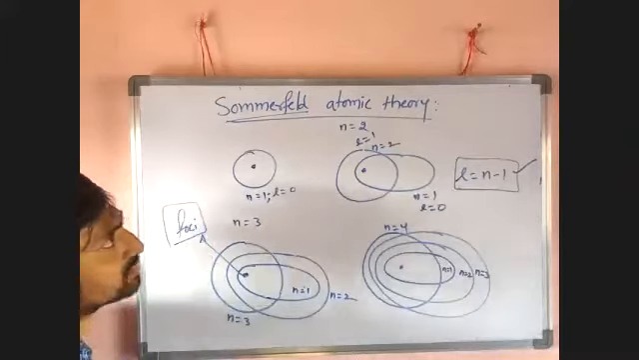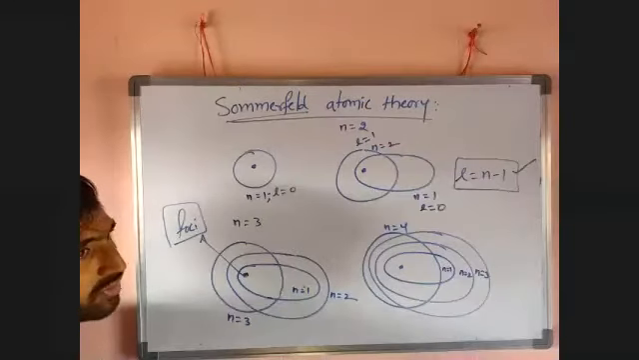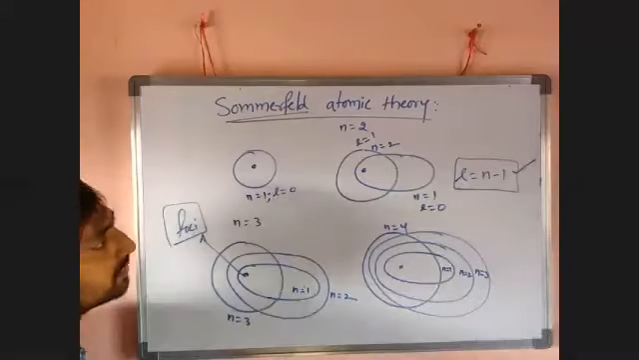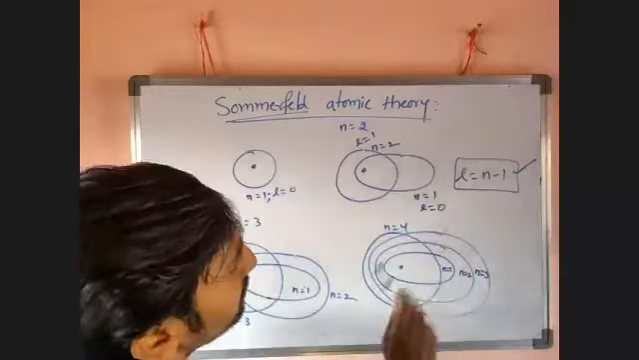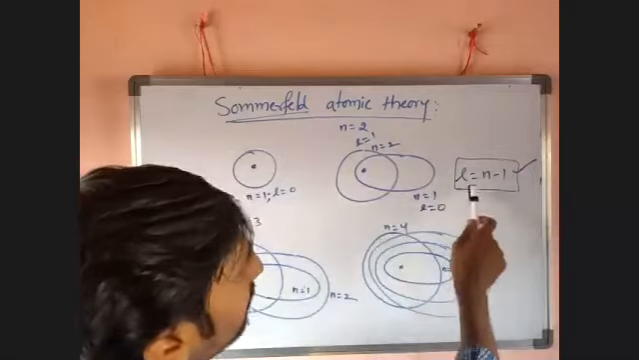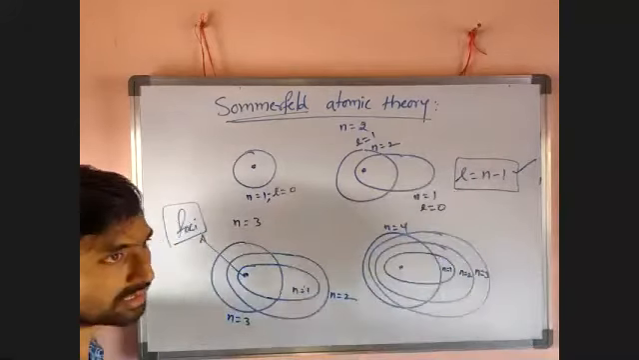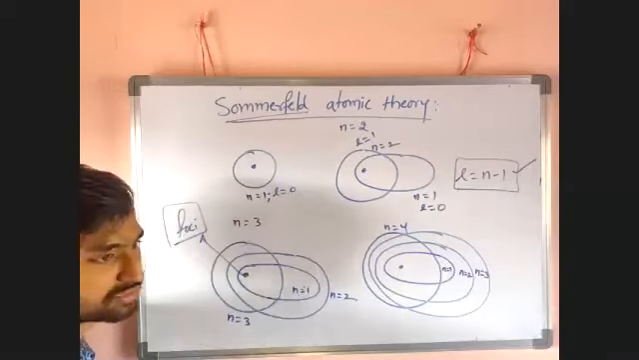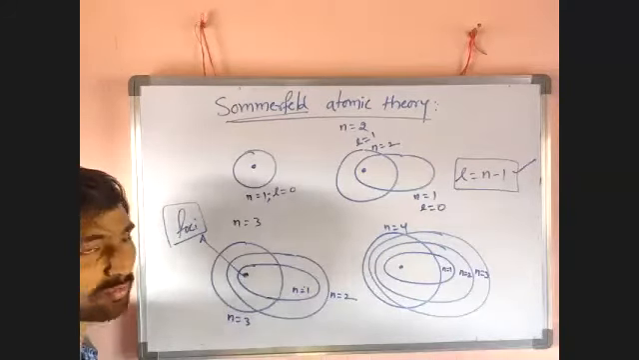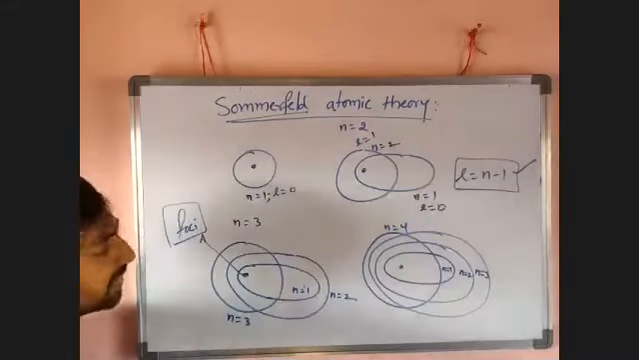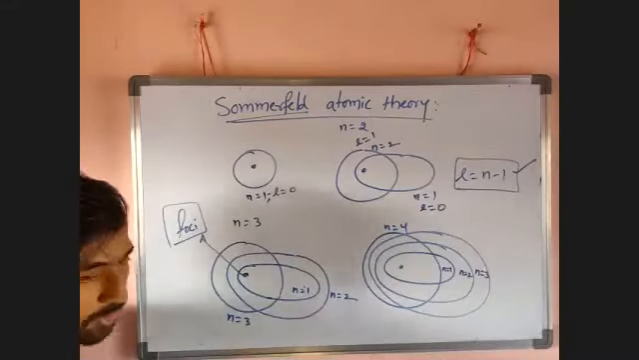He also discovered angular momentum, and denoted it with L. L values depend on n, that means L equal to n minus 1. Later we will discuss L. It is also called the azimuthal quantum number. Later we will discuss that. This is about Sommerfeld atomic theory. Simple points are there.